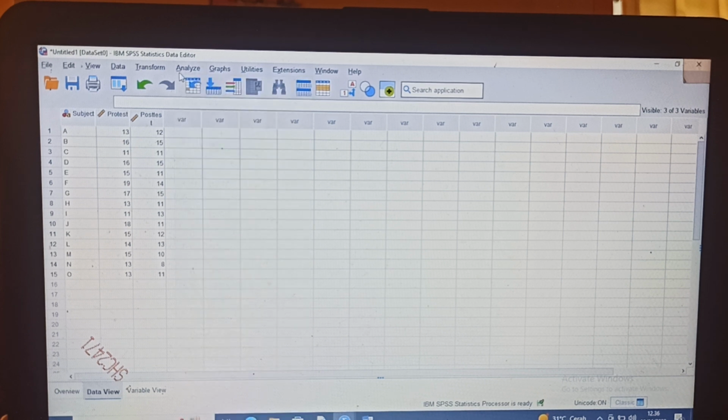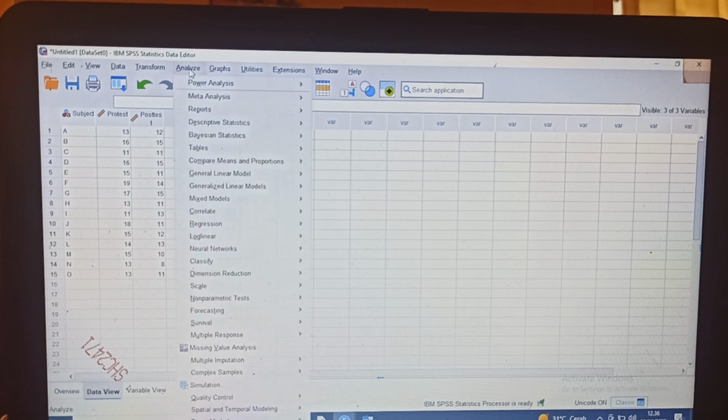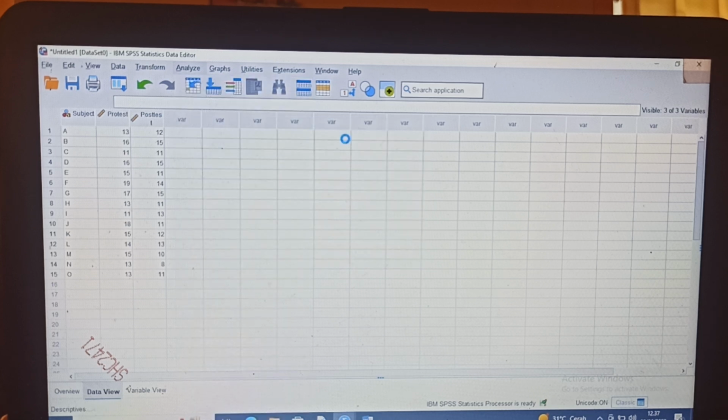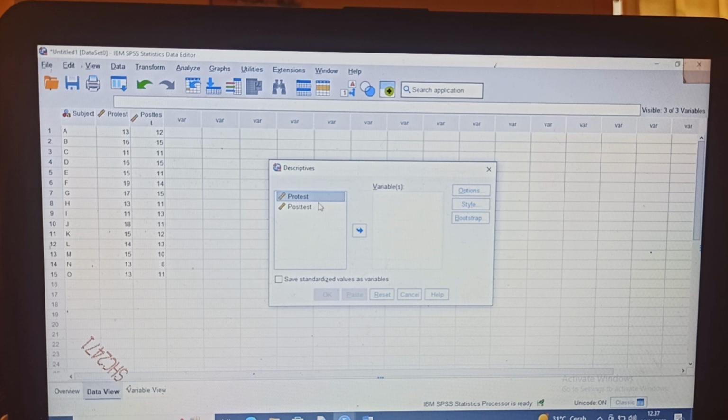And this is the score of the pretest and the post-test that has been given to the students. I would like to analyze this data using descriptive analysis. Here I put the pretest in the variables, and also the post-test in the variables on the right.